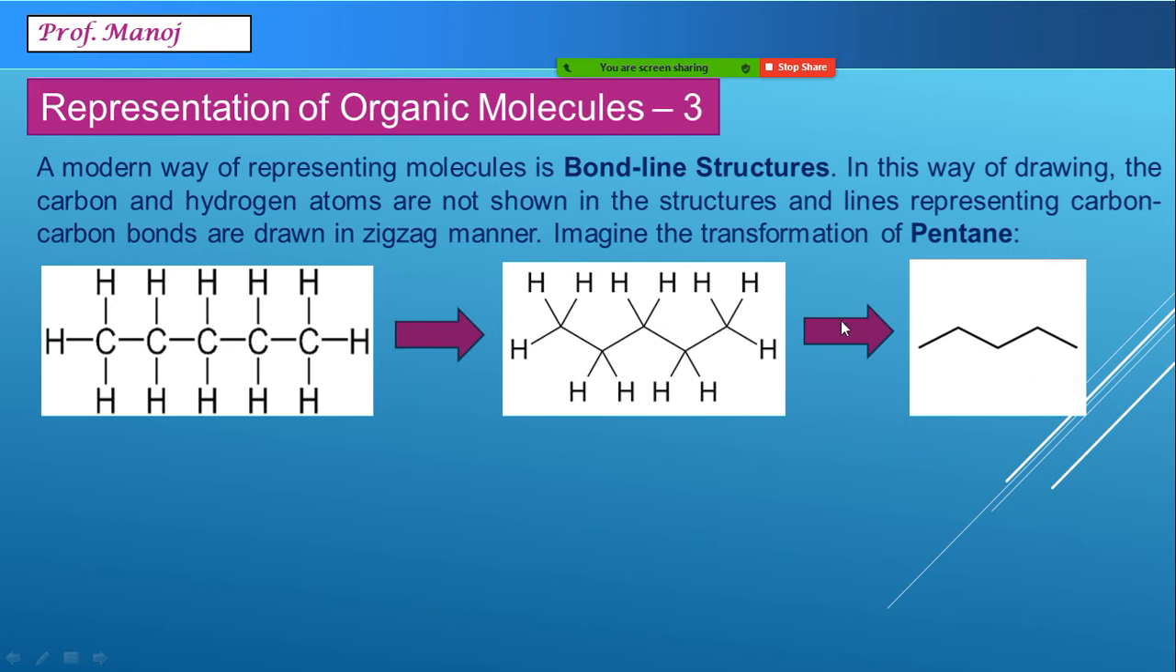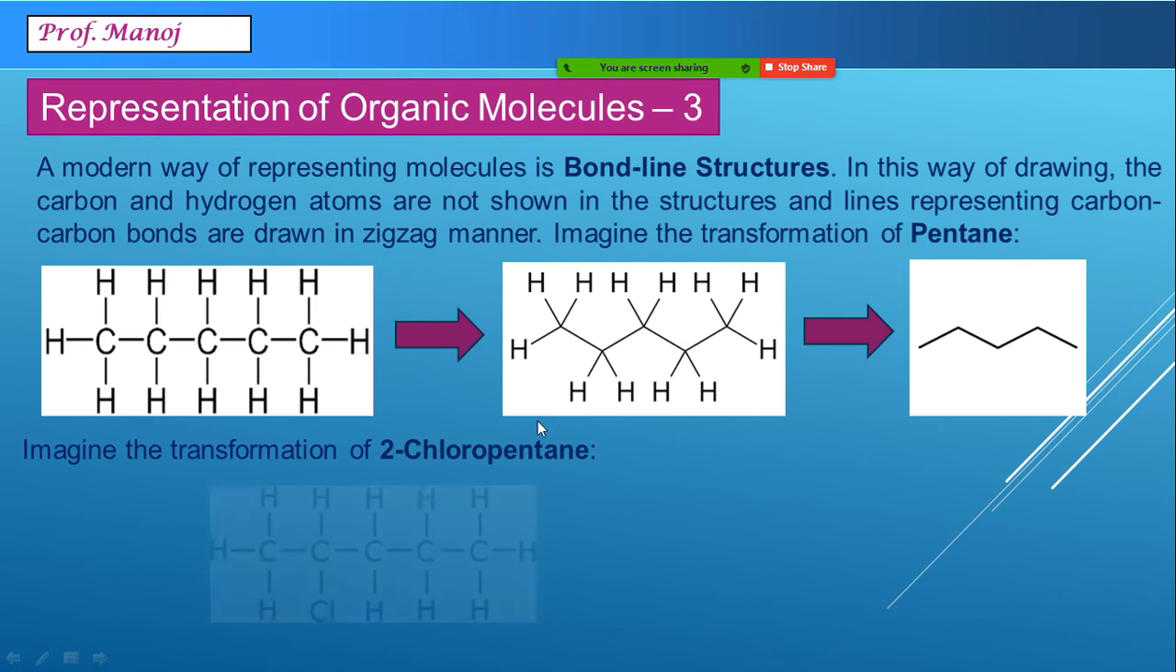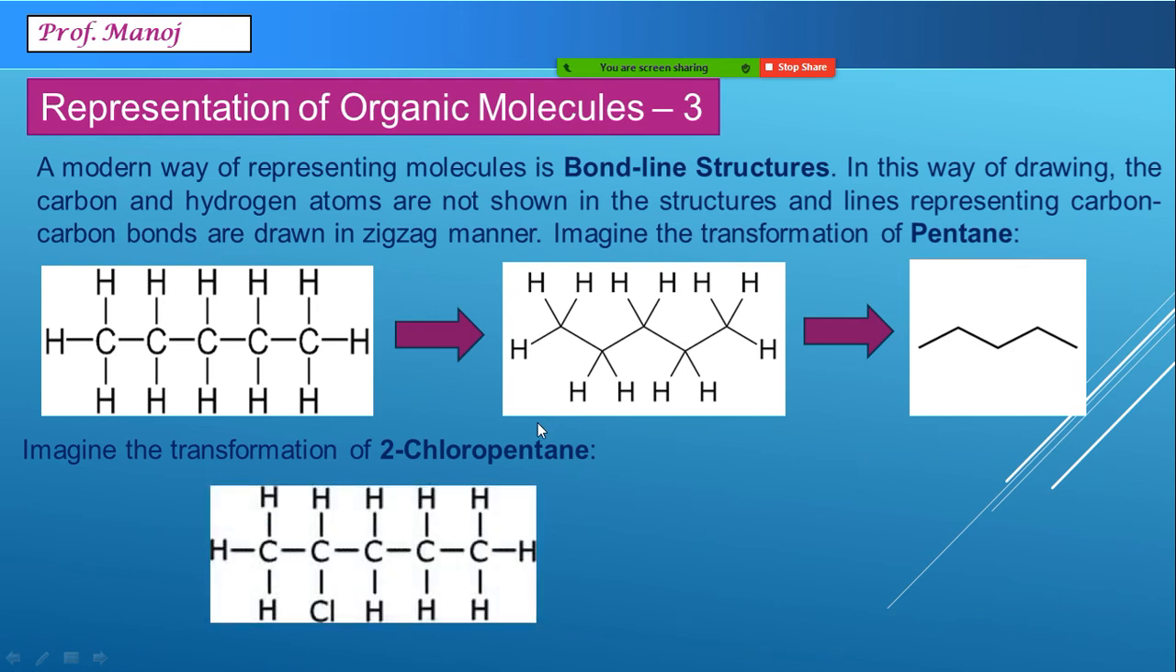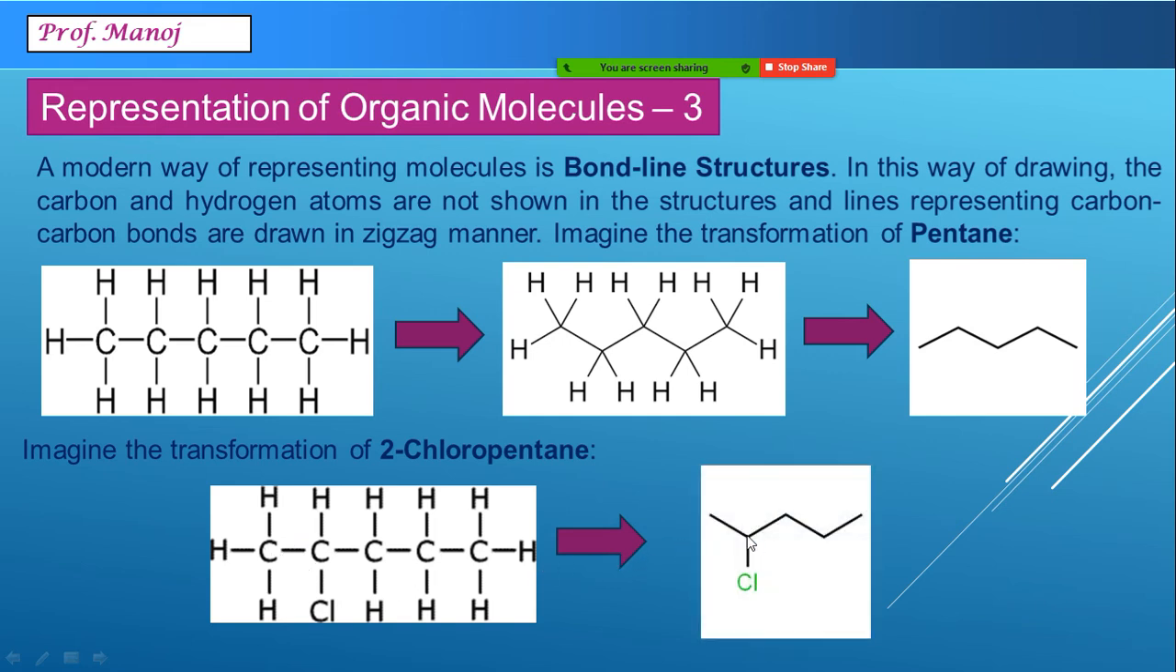Let us work out some more. Imagine a compound 2-chloropentane. So now you can see on the second carbon atom, there is a chlorine atom present. So in our transformation, we will show first of all 5 carbon atoms straight in a zigzag manner, to which a chlorine is attached at the second carbon. This is known as the bond line notation for the given structures.